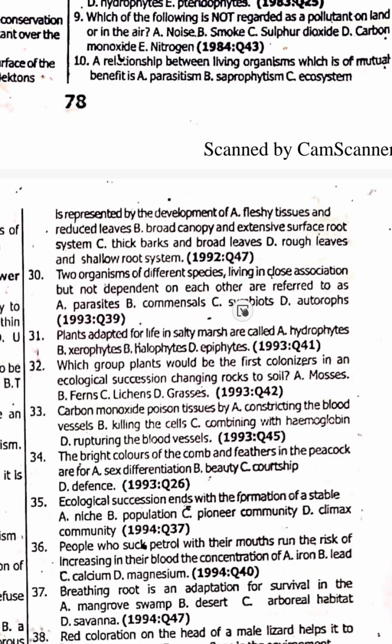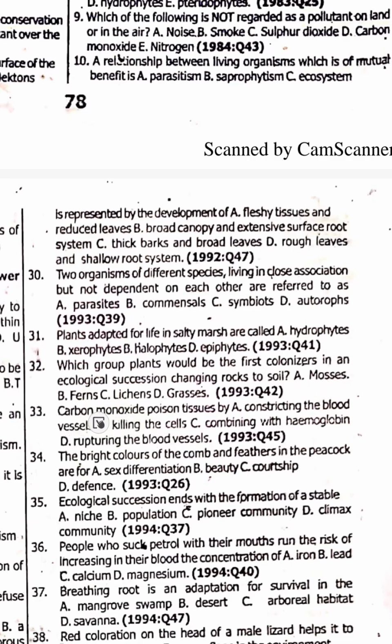30. Two organisms of different species living in a close association but not dependent on each other are referred to as commensals. They live together but they don't depend on each other. If you say they depend on each other, you pick option C, which is symbiote. 31. Plants adapted for life in salty waters are called halophytes, option B. 32. Which group of plants would be the first colonizers? The lichens. 32 is option C.